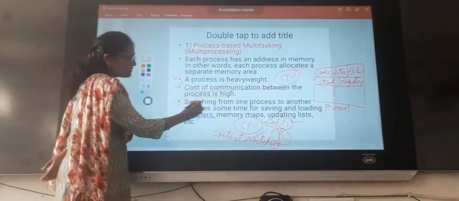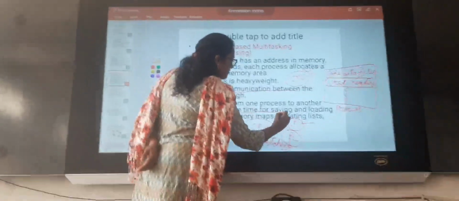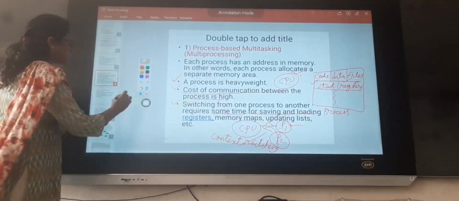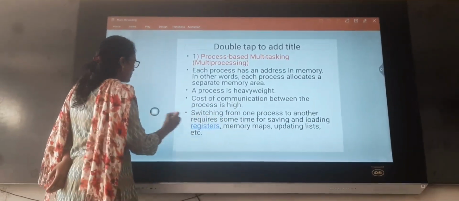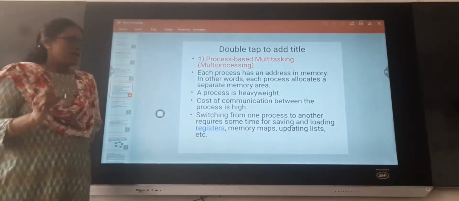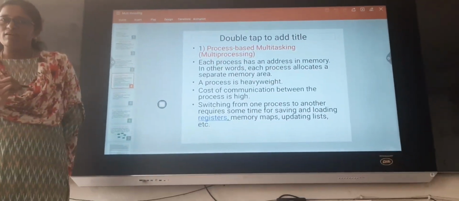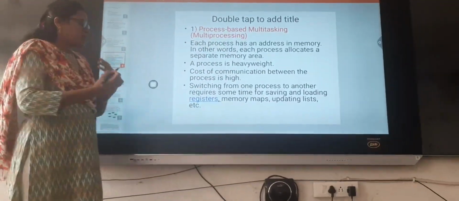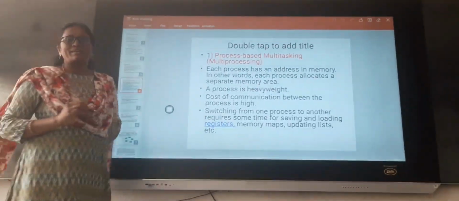And this is the point I just explained: switching from one process to another requires some time for saving and loading registers, memory maps, updating lists, etc. Just see here, the switching is nothing but context switching. Context switching takes more time because it should save the previous process details and load the next process details. That is nothing but switching. Switching time is more in process-based multitasking.